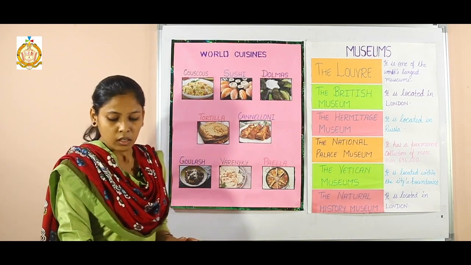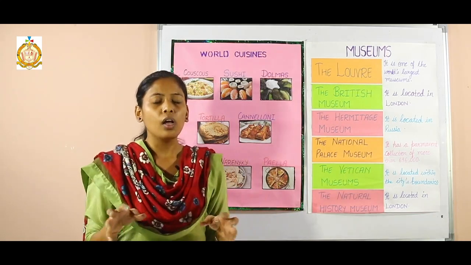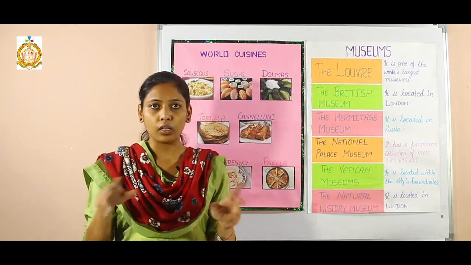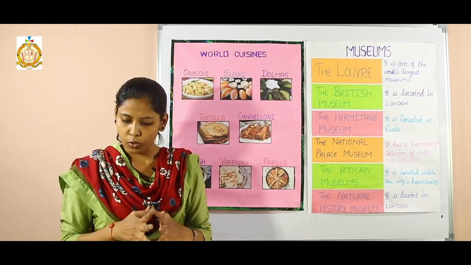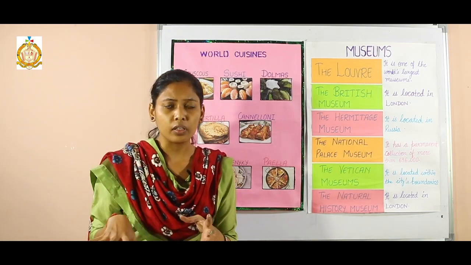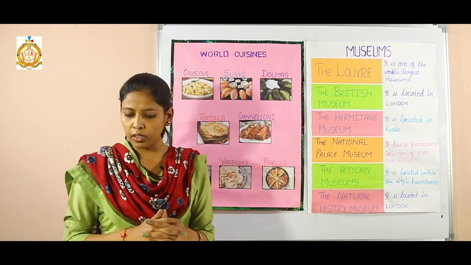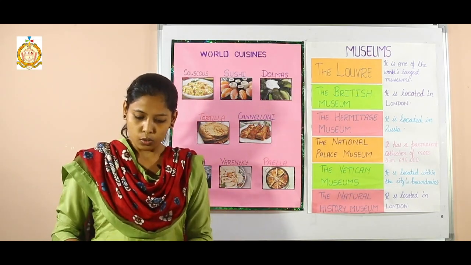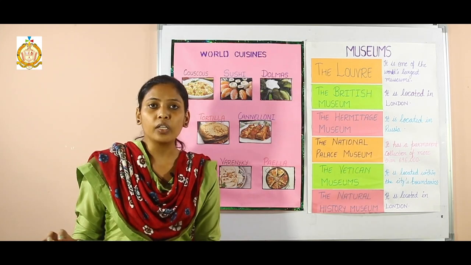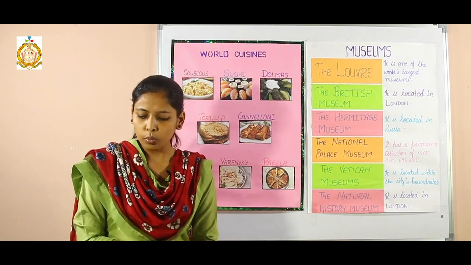Next one is the Vatican Museums. These Vatican Museums are in Vatican City, and all the museums are within the boundary of the city. All these museums are there, and the collection which is kept in these museums was all built by the Roman Catholic Church throughout the centuries. So this question can be asked: in which museum is all the collection built by the Roman Catholic Church? The answer is the Vatican Museums.